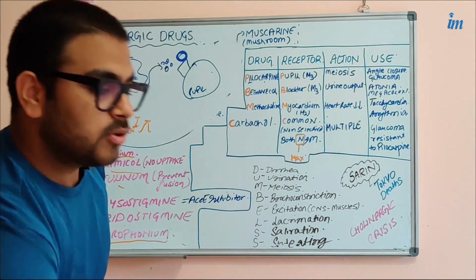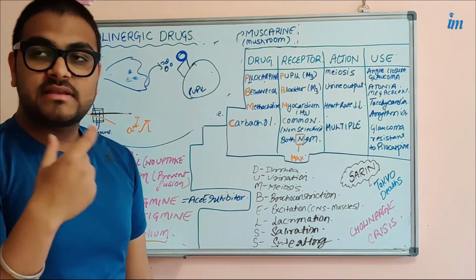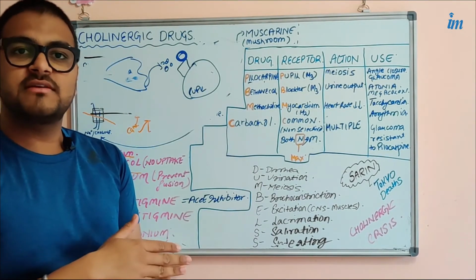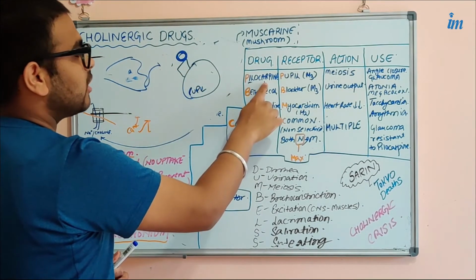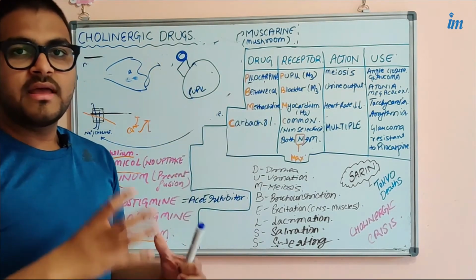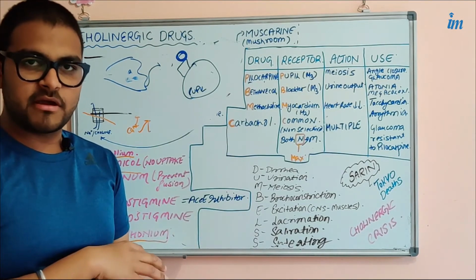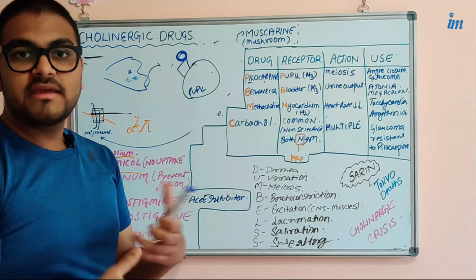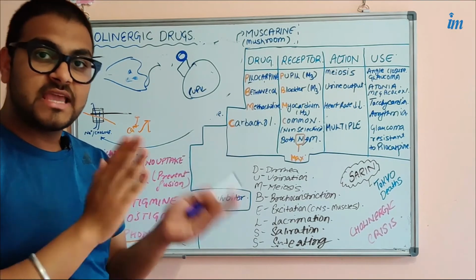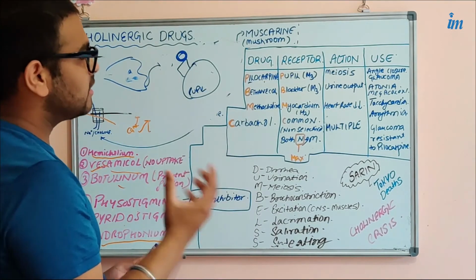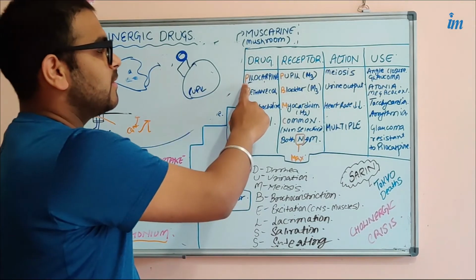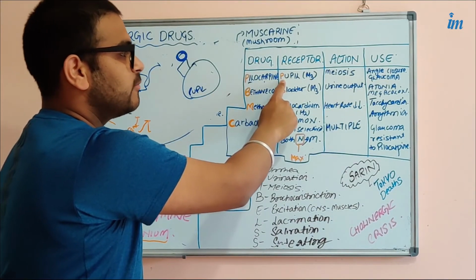But what we are doing is giving a molecule that mimics the effect of acetylcholine. It means that the molecule pilocarpine is not acetylcholine, but its effects are just the same as those produced by acetylcholine. So you should remember, P for pilocarpine and P for pupil.